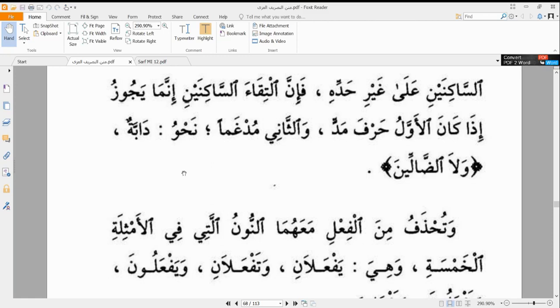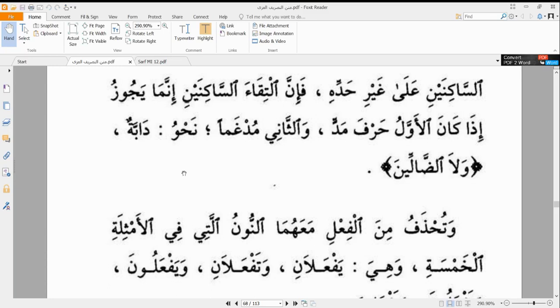فإن الالتقاء الساكنين إنما يجوز إذا كان الأول حرف مد. That iltiqa'u sakinain is only allowed when the first sakin is a harfu mad, and the second is mudghama, meaning it has idgham, that is, the second letter has shadda. So when we have a harfu mad followed by another letter having shadda, iltiqa'u sakinain is happening there, because harfu mad is a sukun.